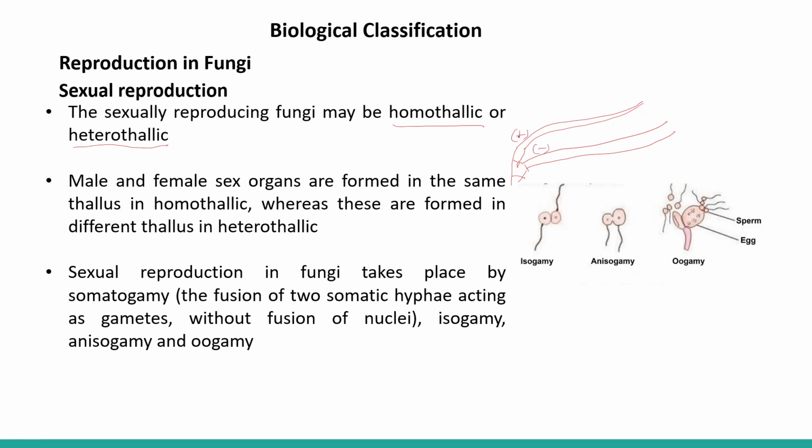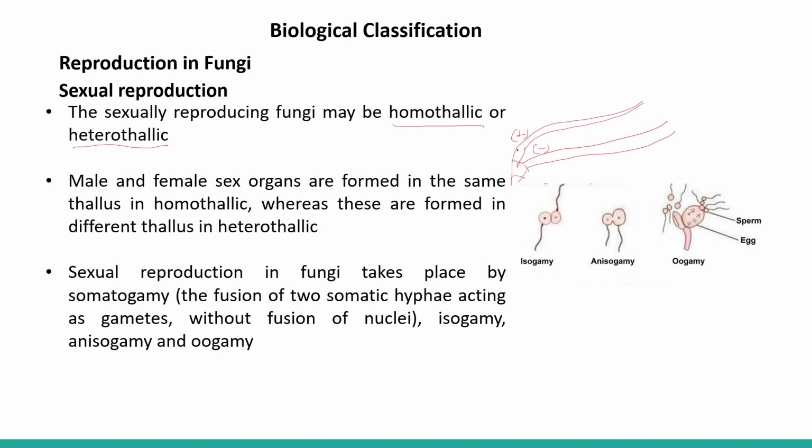Plus and minus means there is no demarcation as a male hypha or a female hypha, but the strains are different in the case of fungi. So it is denoted as plus and minus strain just to differentiate the different types of hyphae. If it is plus and minus strain, then it is called heterothallic.